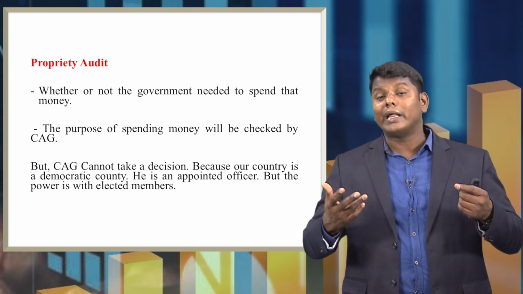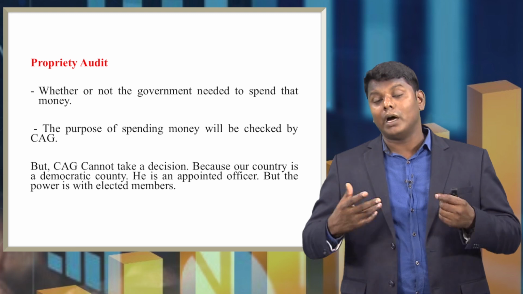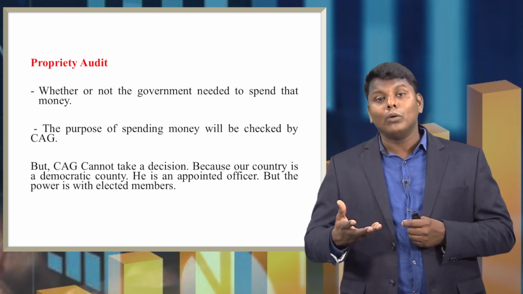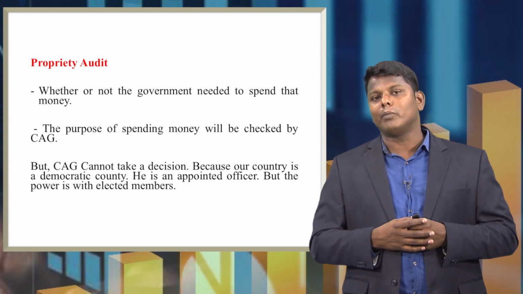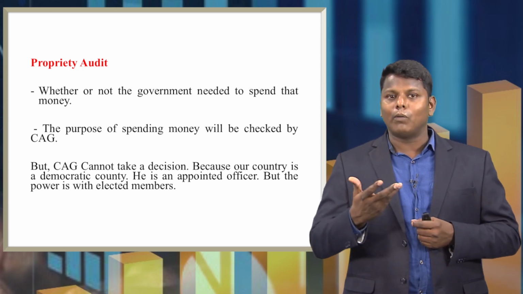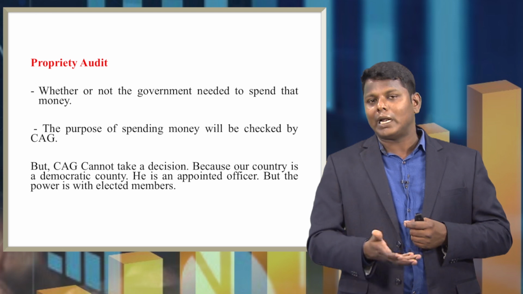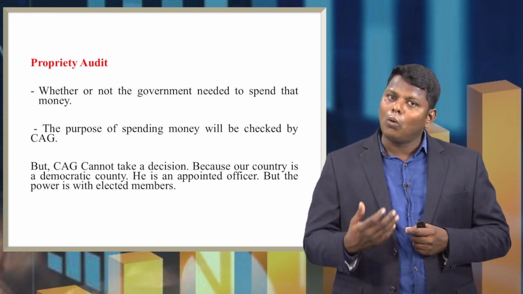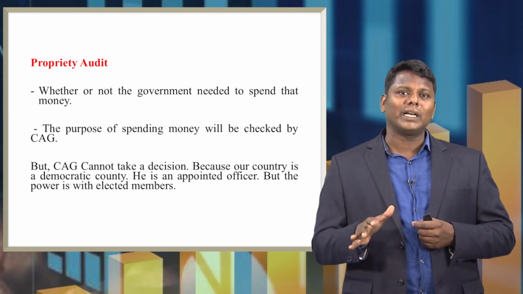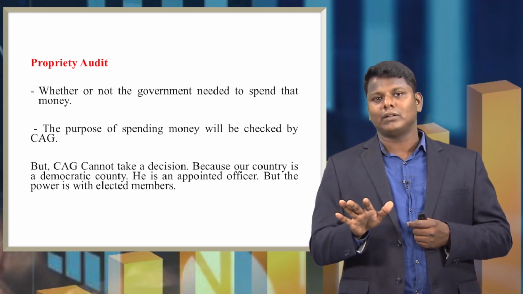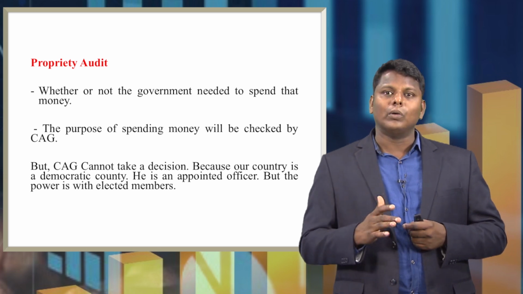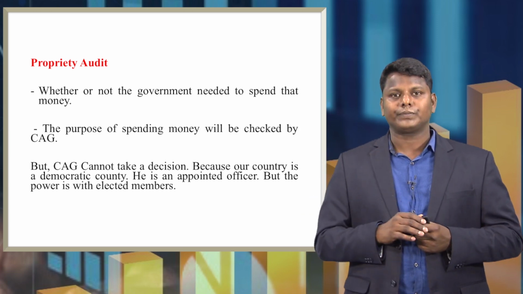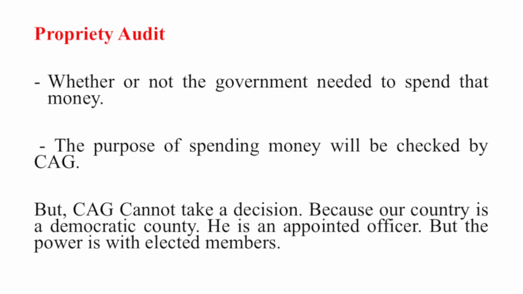CAG cannot say that you do not need infrastructure, that it is not required for your state or for the central government. No, that has to be decided by the government. Probably for the future plan, they would have done this infrastructure developmental activity now itself. CAG has no role to give suggestion. They will simply check and give their suggestion. That's it. They cannot force them to withdraw their proposal. CAG cannot take a decision because our country is a democratic country. He is an appointed officer, but the power is with elected members.